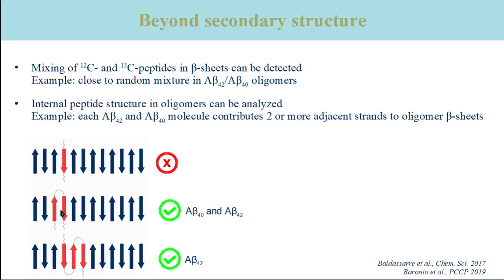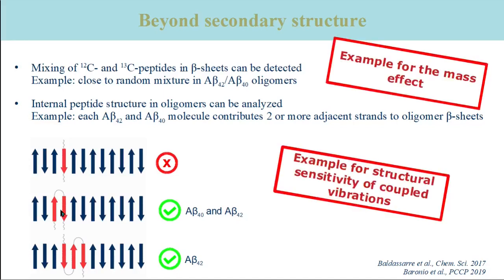Therefore, vibrational coupling can be used to analyze the structure of individual peptide molecules within an oligomer. In this way, we could find out that each amyloid beta molecule contributes 2 or more adjacent strands to the beta sheets of the oligomers, which exploited the mass effect and the effect of vibrational coupling.